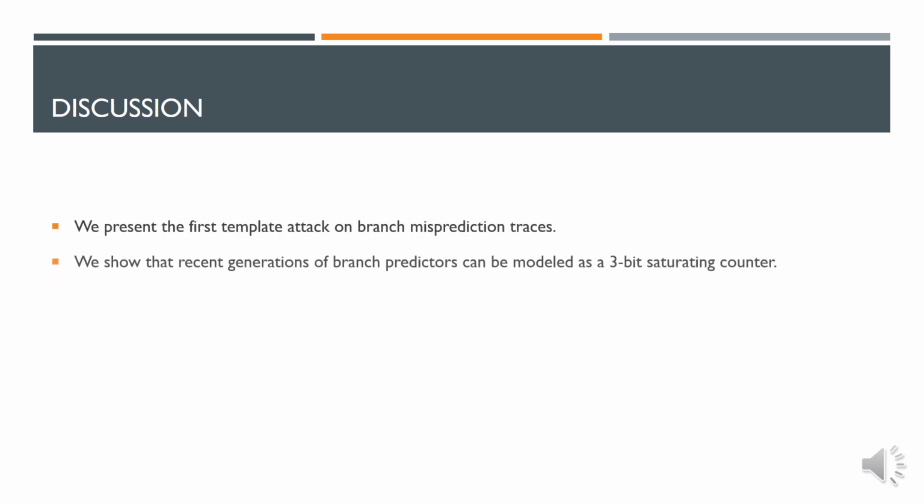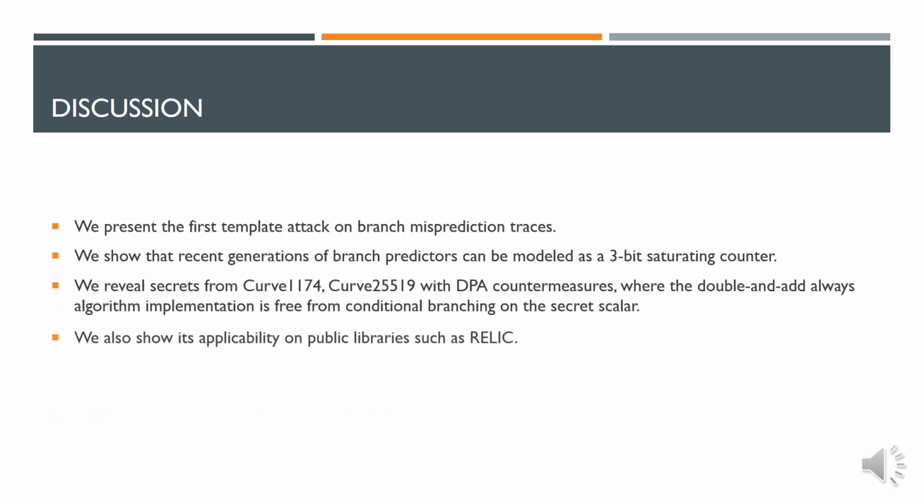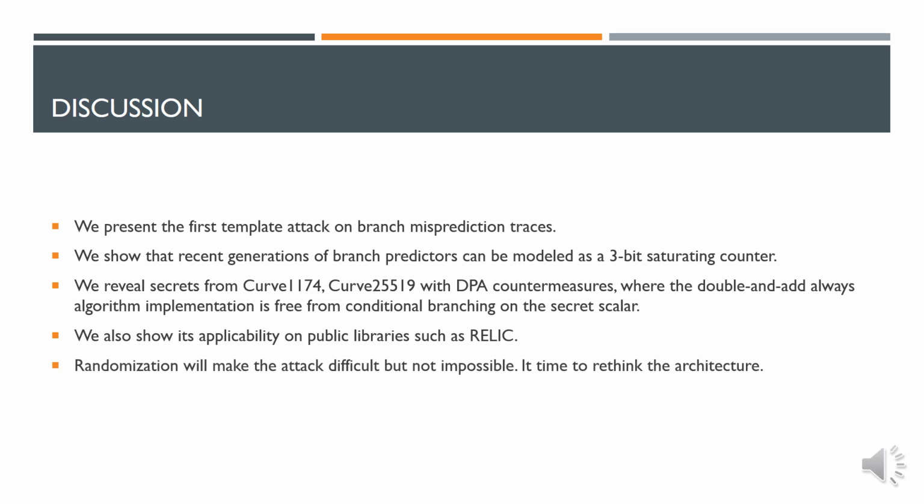This brings us to the discussion of the paper. We present the first template attack on the branch misprediction traces. We also show that the recent generation of the branch predictors can be modeled more precisely with a 3-bit saturating counter simulation. We reveal the secrets from Curve 1174 and Curve 25519 with GPA countermeasure enabled, having doubling and addition always algorithm implementation, which is free from conditional branching on the secret scalar.